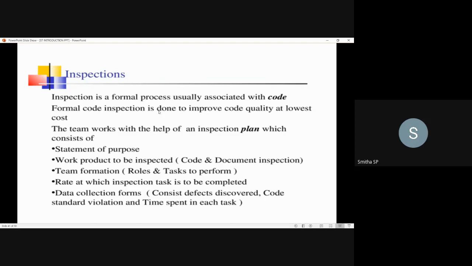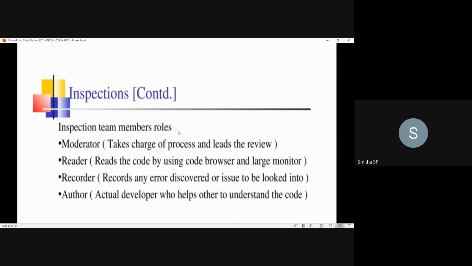They consist of the defects discovered, the observations that have been made in this inspection process. They have to list it out. That is what we call the data collection forms, which consist of the defects discovered, code standard violations, and time spent in each task. So this is about inspection, how the inspection process will be done.